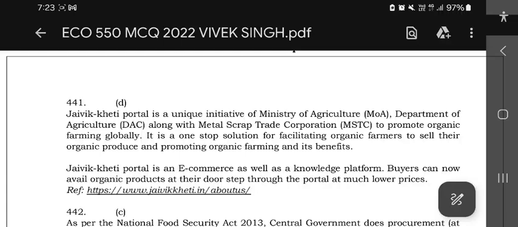The JVKT portal is a unique initiative of the Ministry of Agriculture, Department of Agriculture, DAC, along with the Metal Scrap Trade Corporation, MSTC, to promote organic farming globally. It is a one-stop solution for facilitating organic farmers to sell their organic produce and promoting organic farming and its benefits. The JVKT portal is an e-commerce as well as knowledge platform. Buyers can now avail organic products at their doorstep through the portal at a much lower price. Question 441.